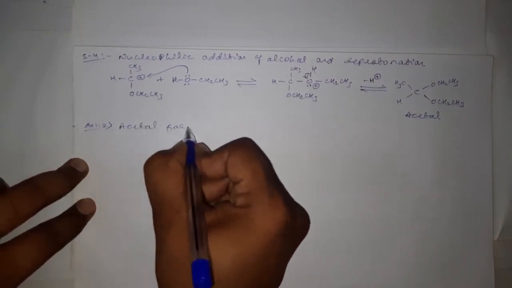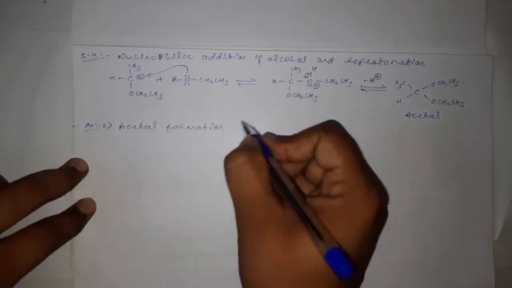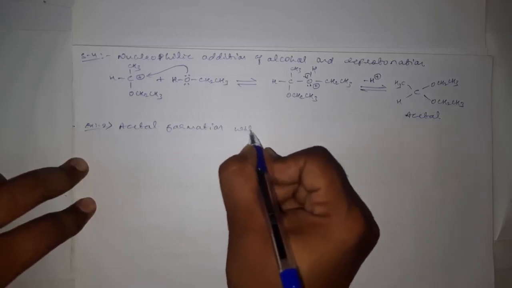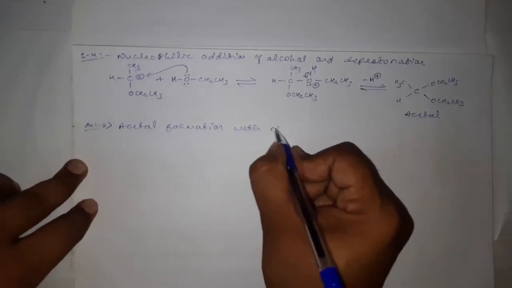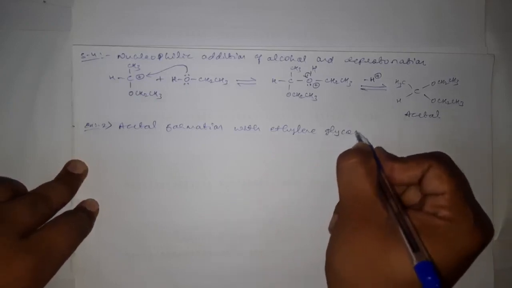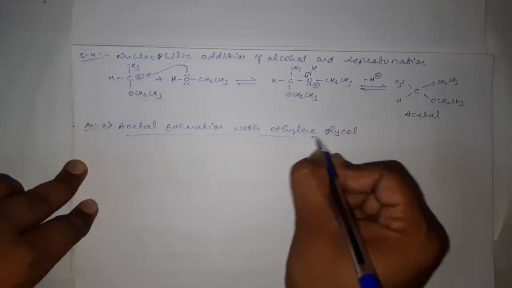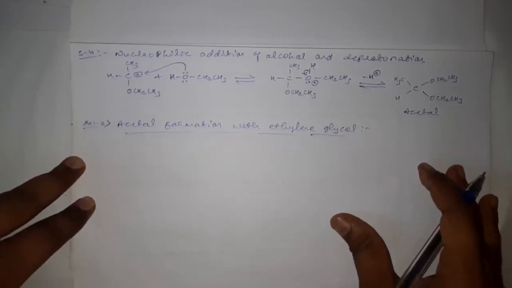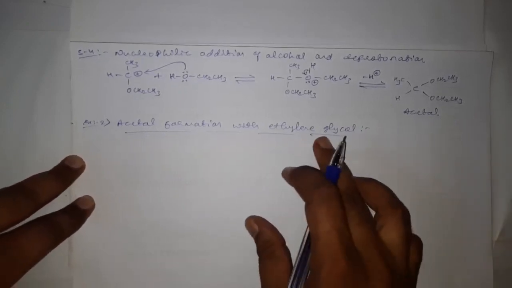that is acetal formation with ethylene glycol. Acetal formation with ethylene glycol, that is a diol.